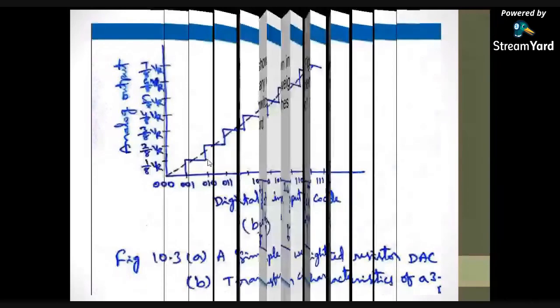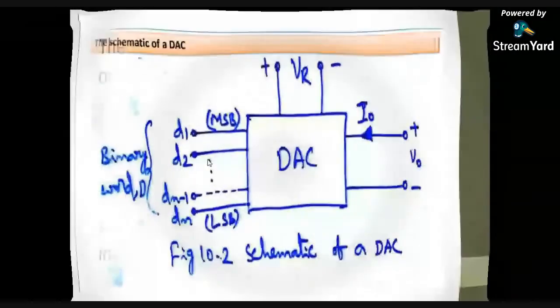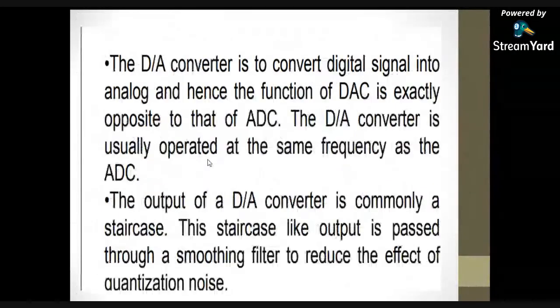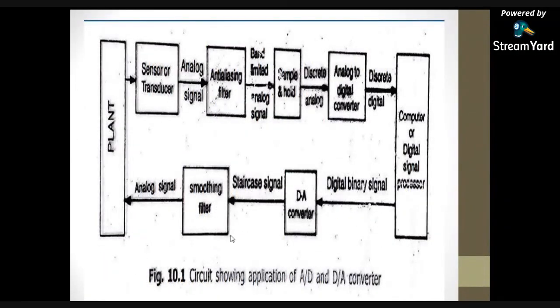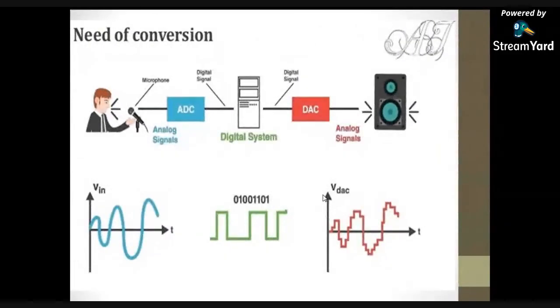So in the first application, I am saying that the output of the D2A converter is the staircase signal. So how do you get the staircase signal? Only Srujana is not understanding the concept. Just take the pen and paper and try to calculate the V naught value.